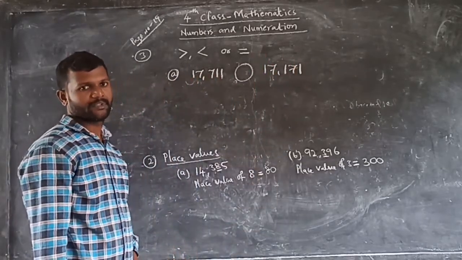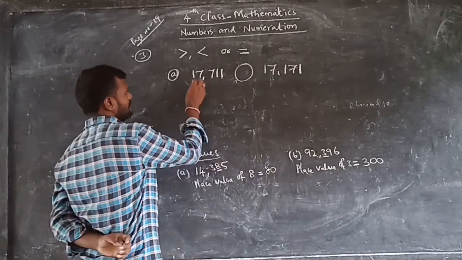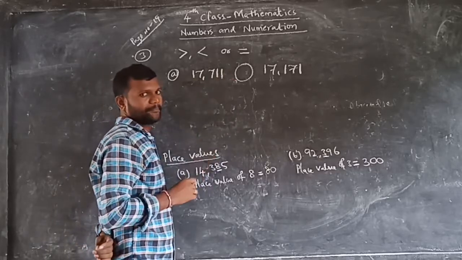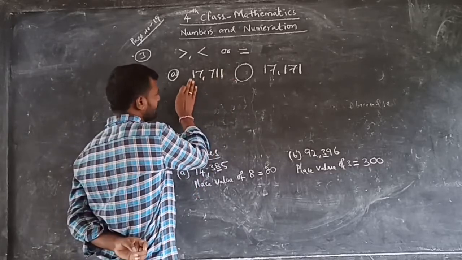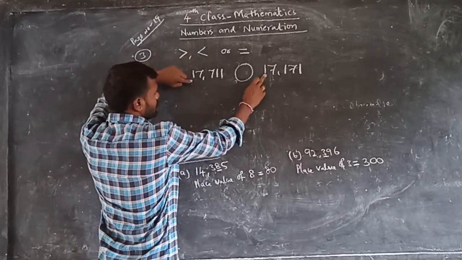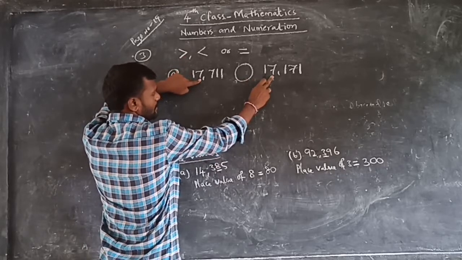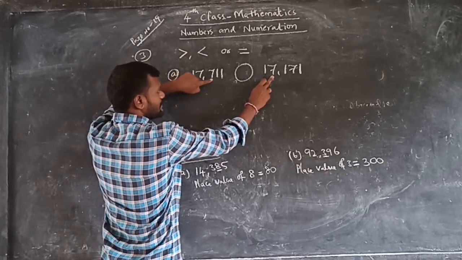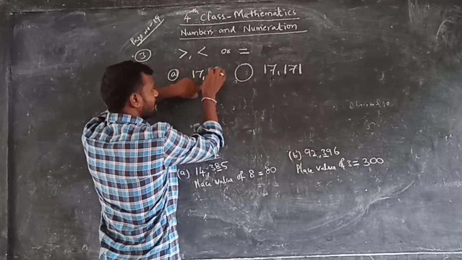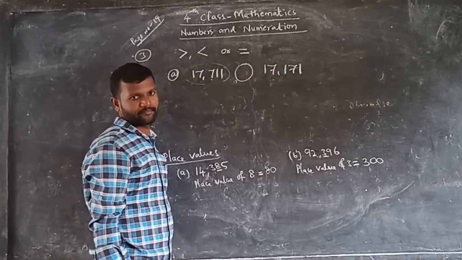Which is greater and which symbol do we have to write? Just observe here. To say which is greater and which is smaller, observe all the digits from the start. First one, 1 and 1 are the same. 7, 7 are the same. Then the third one is 7, and here the third one is 1. Which is greater? 7 is greater. That's why this number is greater and this number is smaller.